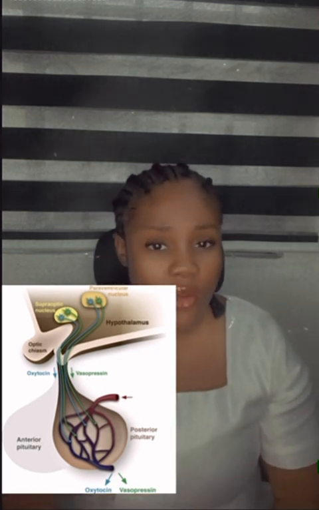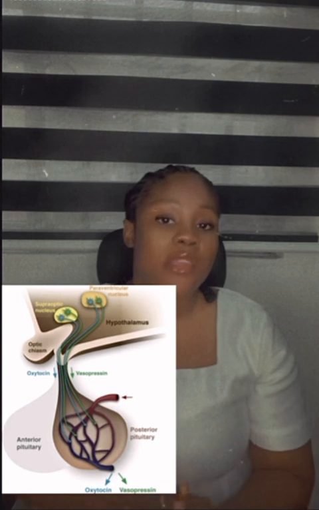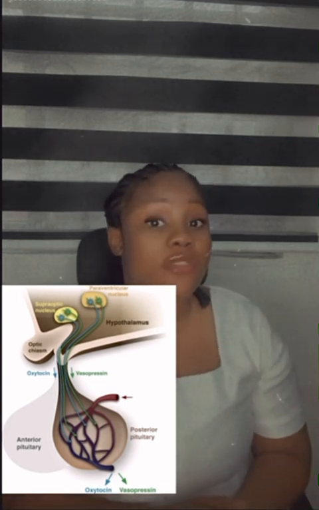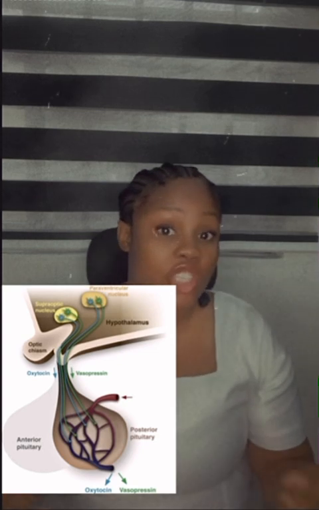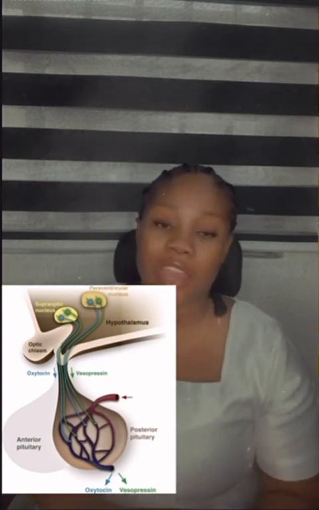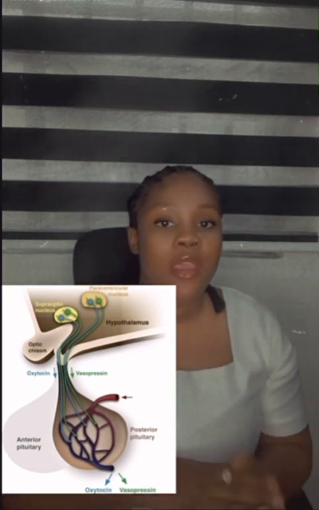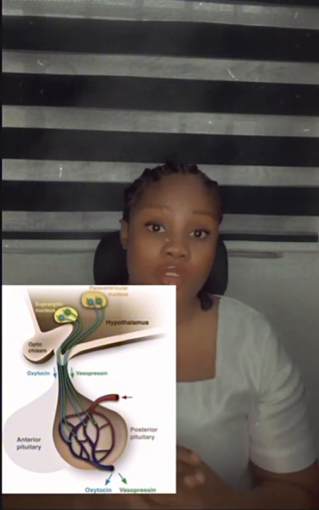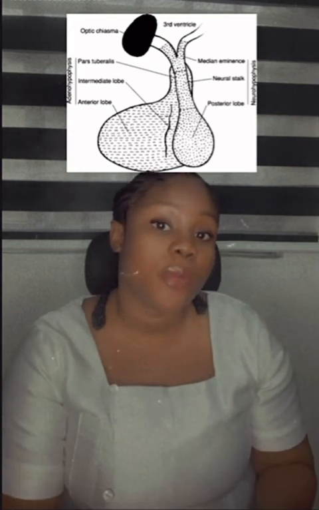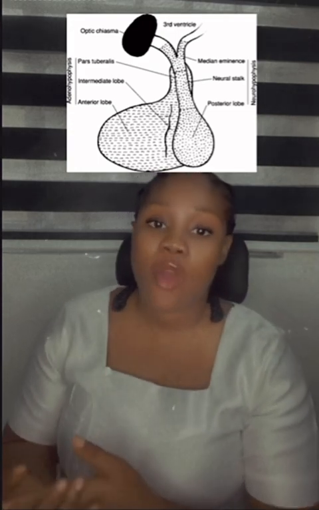Now, we move forward to the weight. The weight of the pituitary gland is about 500 to 700 milligrams. Then we have the shape, sorry. The shape of the pituitary gland is roughly oval. Now, moving forward, we have the divisions of the pituitary gland. We have 3 divisions. We have the anterior pituitary gland, otherwise known as the adenohypophysis. We have the intermediate lobe, and we have the posterior pituitary gland, otherwise known as the neurohypophysis.